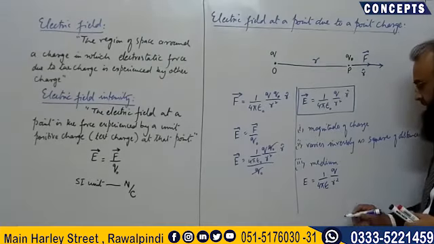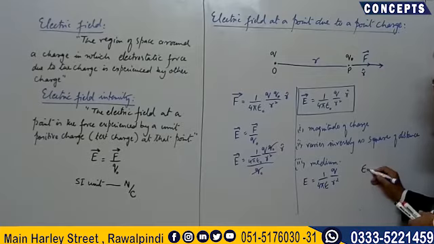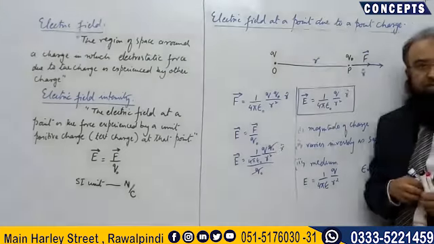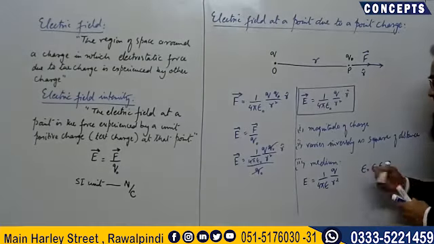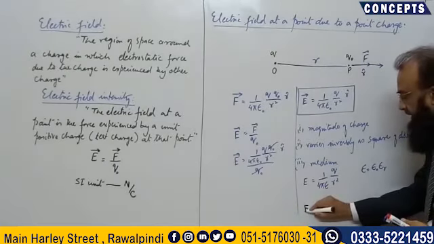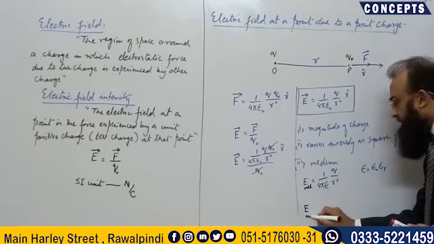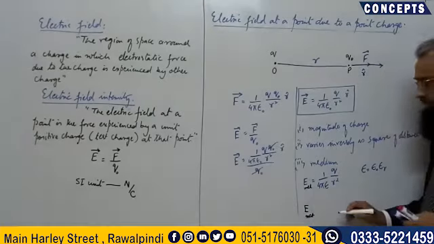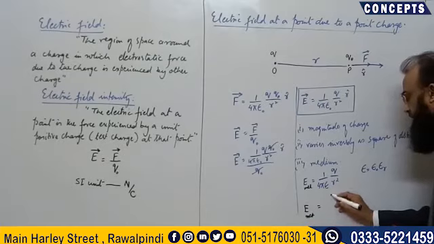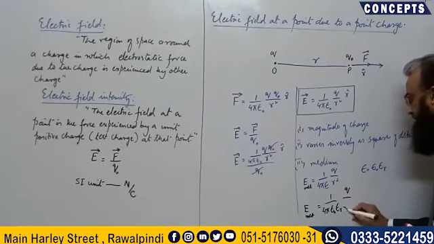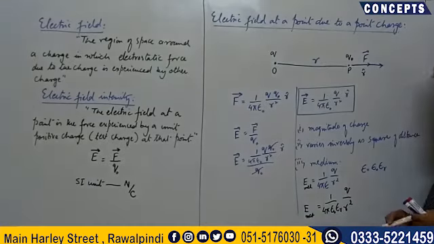And as you know, epsilon is equal to epsilon naught epsilon R. In the previous lectures we have studied that epsilon is the permittivity of that medium. So the formula for electric field, when there is a certain medium around the charge, is E is equal to 1 over 4 pi epsilon naught epsilon R, Q over R square.